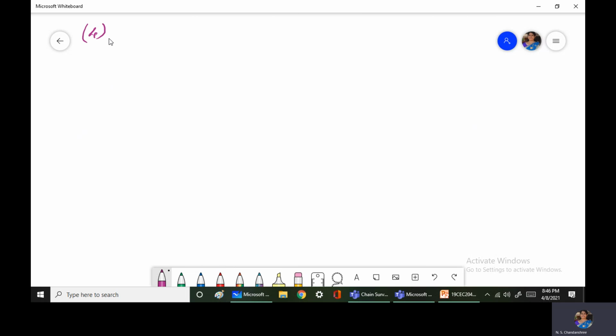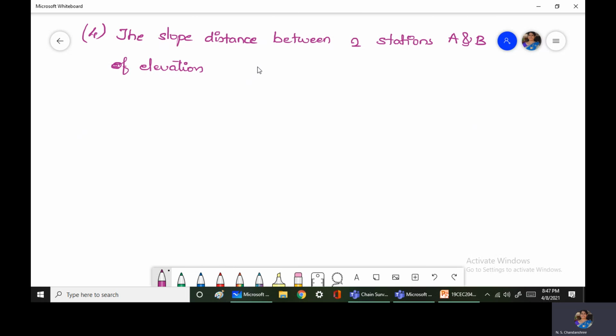Then there is one more type of problem. The problem says the slope distance between two stations A and B, elevation of A and B is given here, 1572.25 meters and 4260.460 meters, and these values are corrected for meteorological condition.